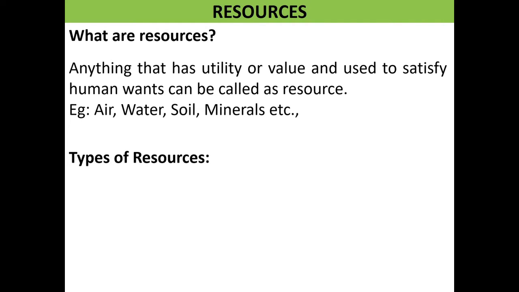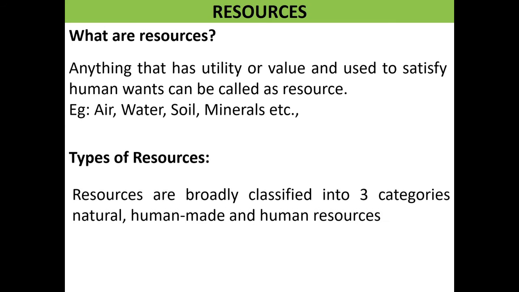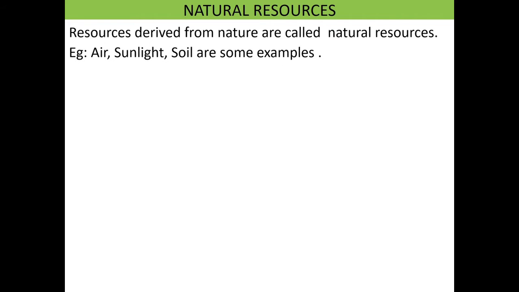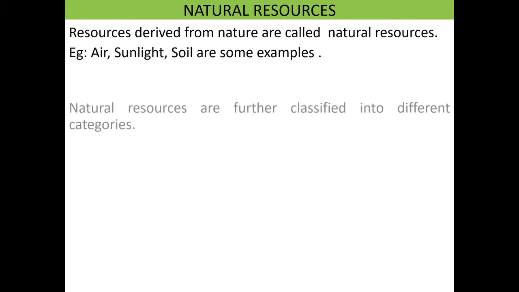Now let's learn types of resources. Resources are broadly classified into three categories: natural, human made, and human resources. Let's learn natural resources. Resources derived from nature are called natural resources. Example: air, sunlight, soil are some examples. Air is naturally coming, right? So, air is a natural resource.